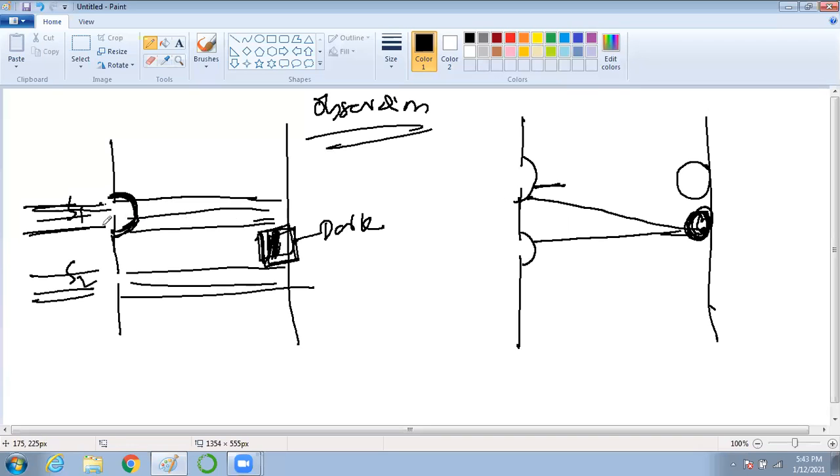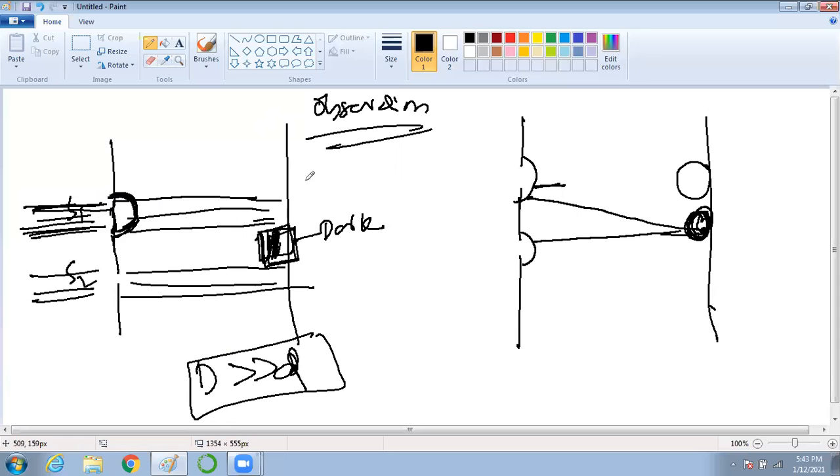You will only get a dark shadow if you consider light to be a straight line, but light is no more a straight line, because these are very small slits, and the width of the slit is comparable to the wavelength of the light. Am I right? And also we know that D has to be greater than small d.